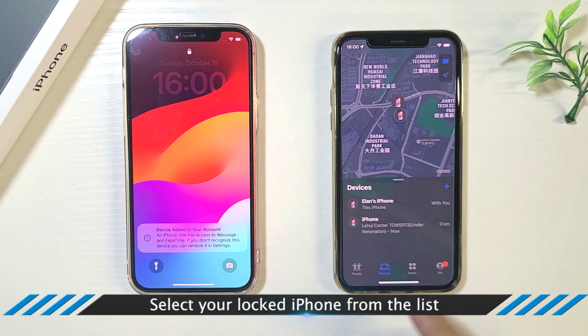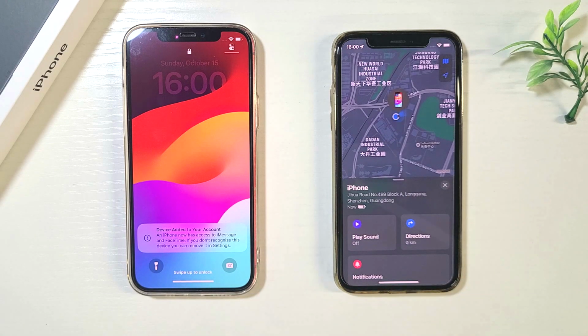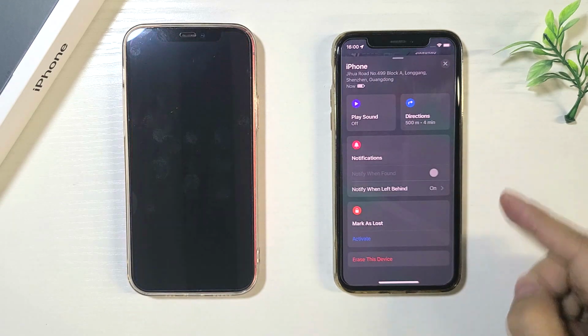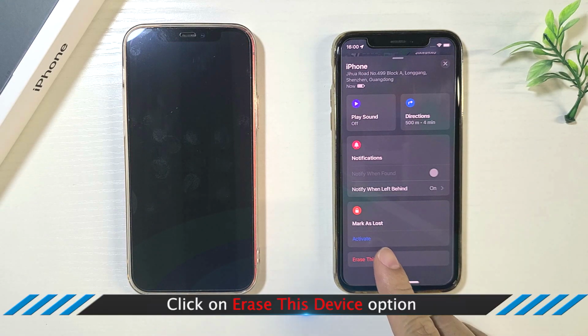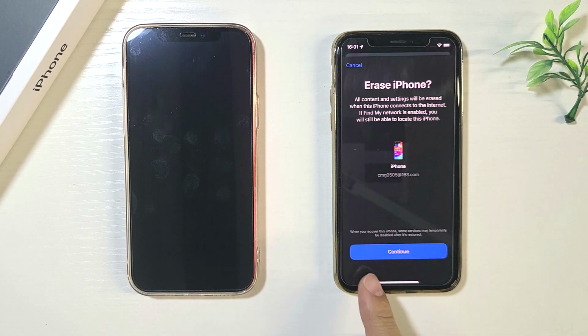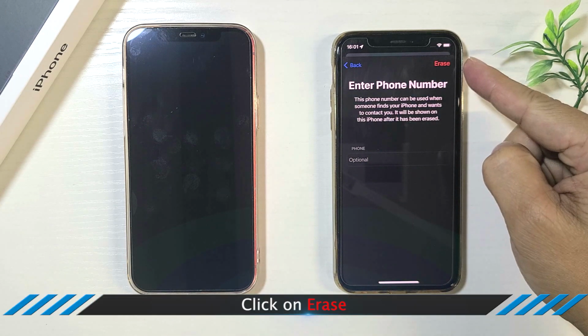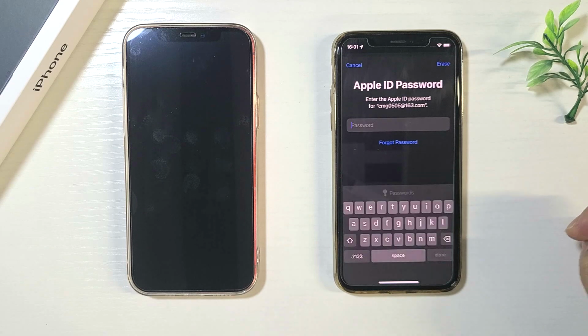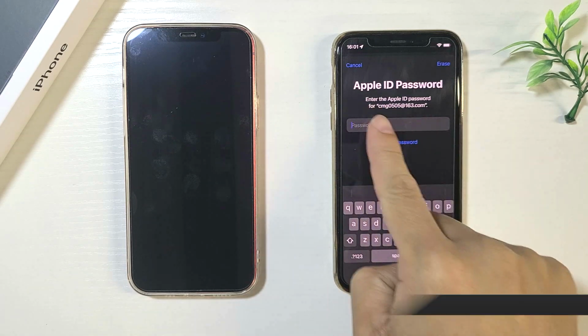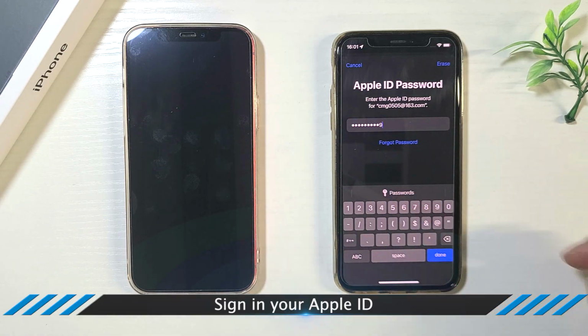Select your locked iPhone from the list. Click on Erase this device option. Click on Erase. Sign in your Apple ID.